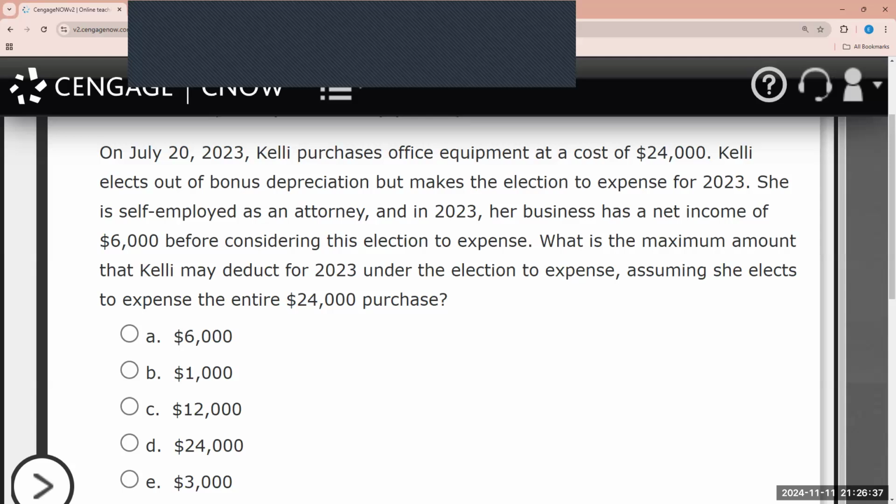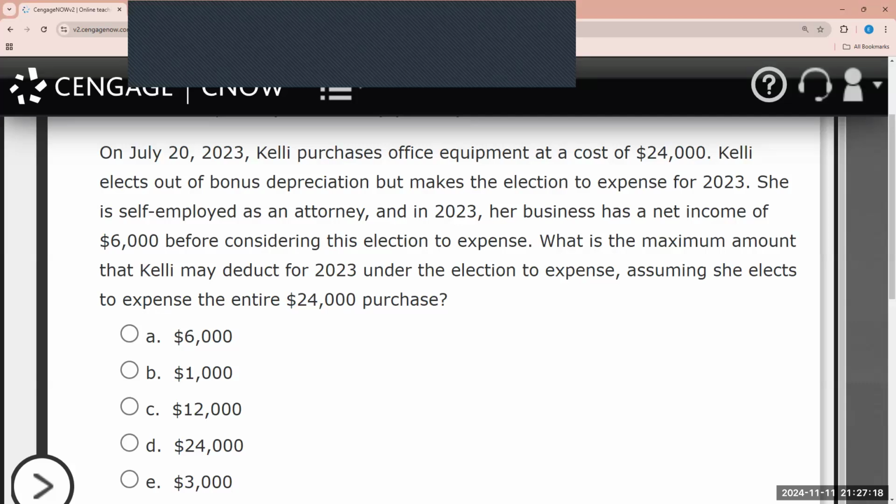So as it relates to Section 179, it places 3 limitations on the expensing election. The first is a maximum on the annual amount that can be expensed. Second, there's a phase out of the annual amount limit. And third, there's what's called a taxable income limit. Originally, the maximum annual expensing amount was $10,000. But over the years, obviously, things have changed. Fast forward all the way to 2023, the maximum amount that can be expensed is $1,160,000.